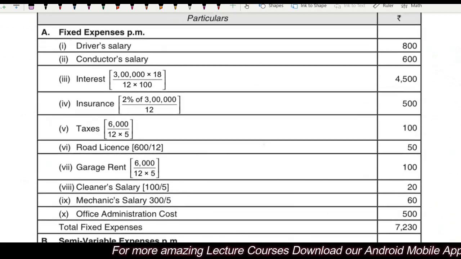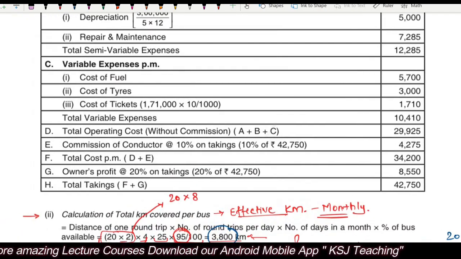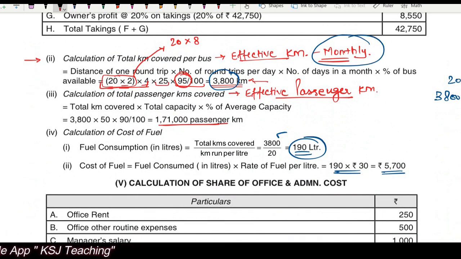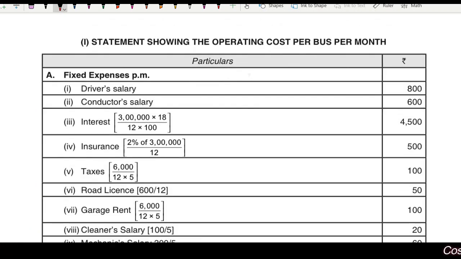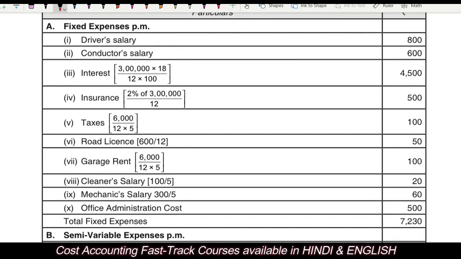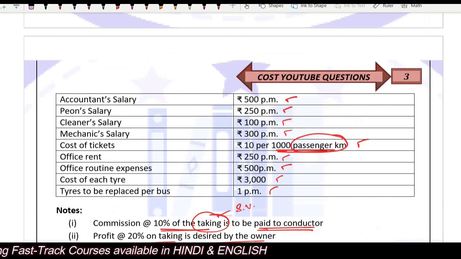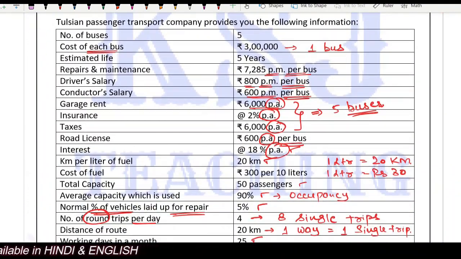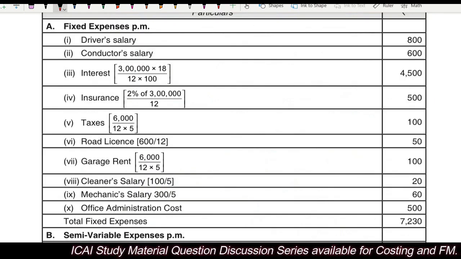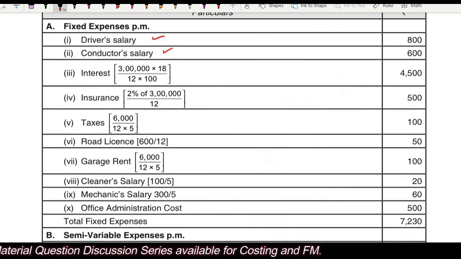Now we'll be calculating all the cost. If you have calculated the kilometers and effective kilometers monthly, that means all the cost you will be taking monthly, okay? Now we are calculating the operating cost for one bus, 1 month, per bus, per month, right? Fixed expenses, driver salary is 800. Driver salary is given 800 per month, per bus, right? That is what we need per month, per bus, 800. Conductor salary, 600. Any issues? No, sir.